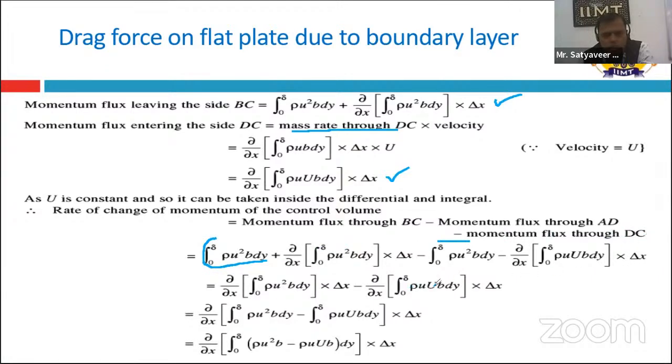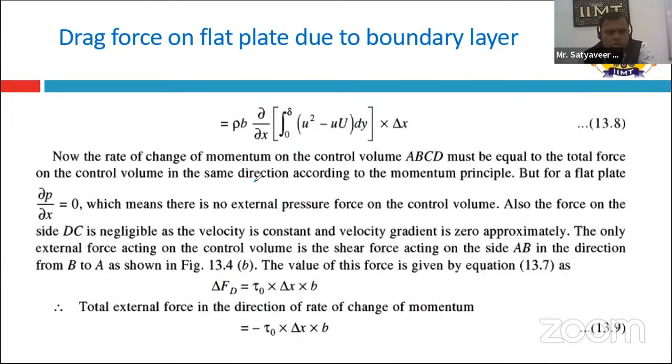Then, when all values are put in, we get the final formula: rho b del by del x of the integral from 0 to delta of u square minus u capital U dy, times del x. Here u is the local velocity, capital U is the free stream velocity, delta is the boundary layer thickness, rho is the density of the fluid, and b is the width of the plate. If the plate is a flat plate, then del p by del x is equal to 0, which means there is no external pressure force acting on the control volume.